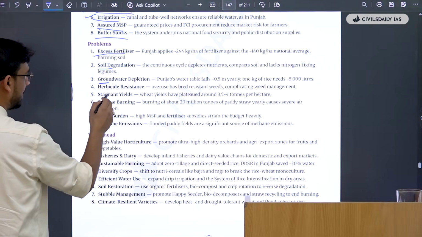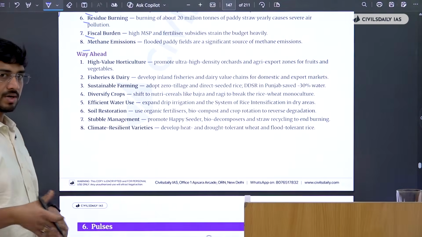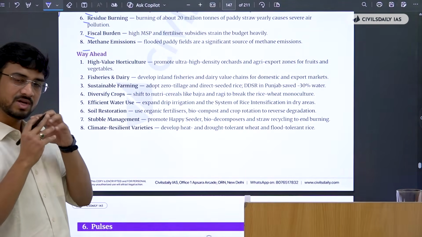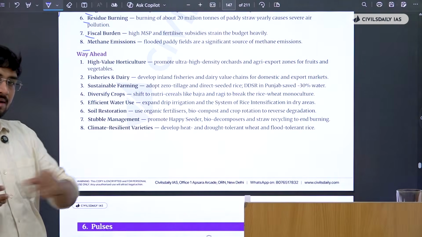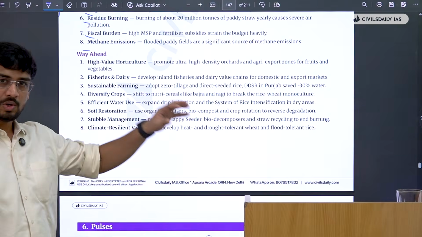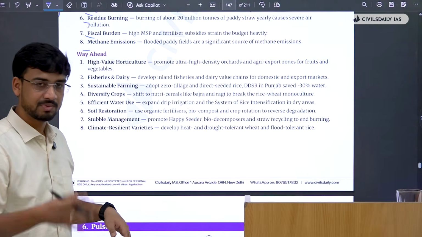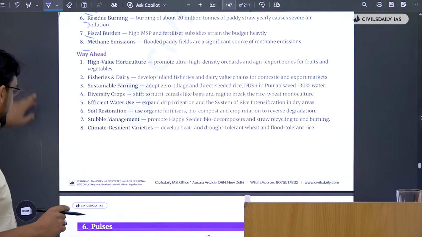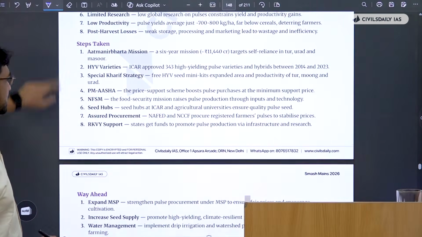So what I'm trying to teach you is to use documents like this to save your own time, because documents like these provide you a one-stop solution at one place. It makes your life so easy that you don't have to run behind different notes, different topper notes and all. Read them, assimilate them, write them, reproduce them, learn from them, write again, write and write. Then we have the pulses again. What are the reasons for decline? What are the steps taken?